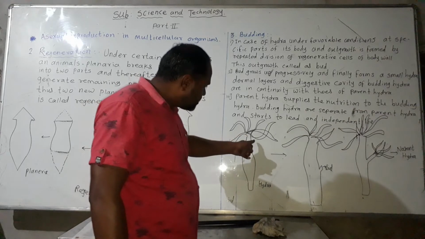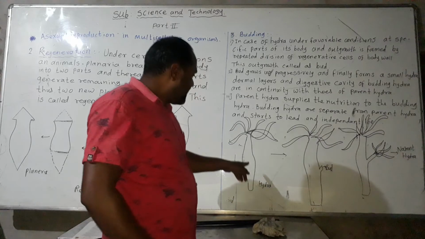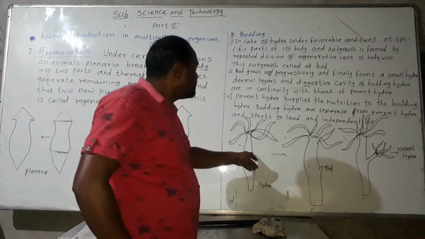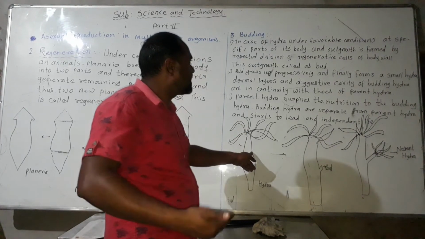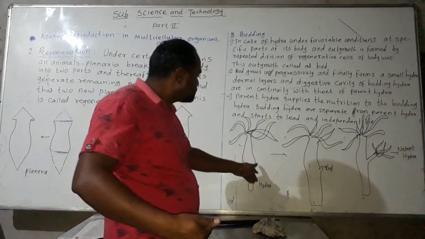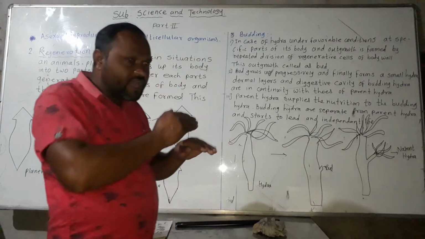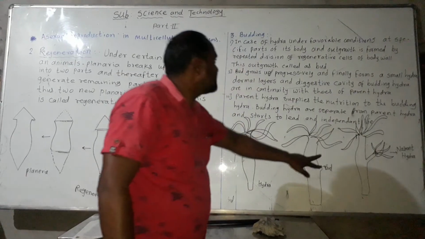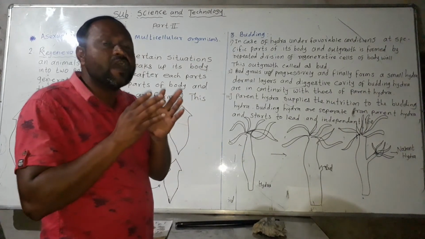The outer surface or outer layer of the skin is the body wall. The body wall contains regenerative cells, and these regenerative cells divide repeatedly. The outgrowing part of the body wall is called the bud.